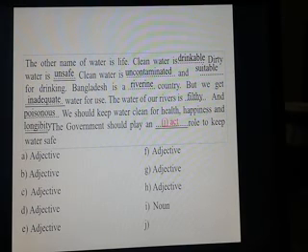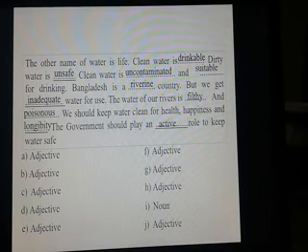The government should play an dash role. Here you can see also a word role. It is a noun. After the gap, there is a noun, role. So you must transform the word act into an adjective. It is active. The government should play an active role to keep water safe. So use active in place of act.